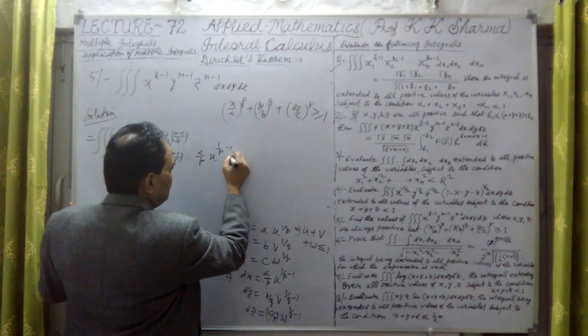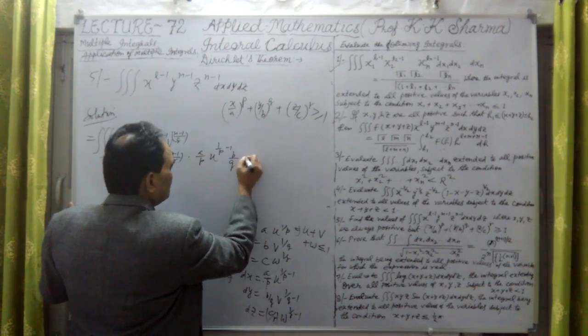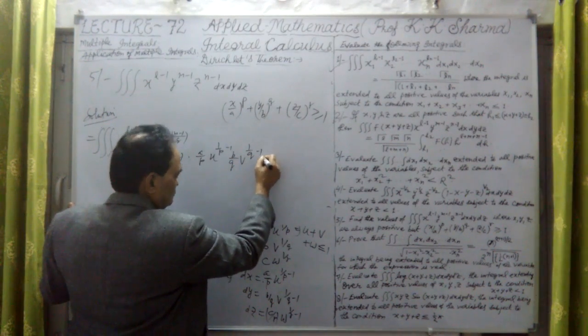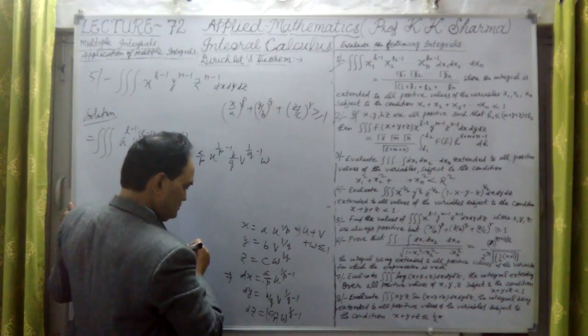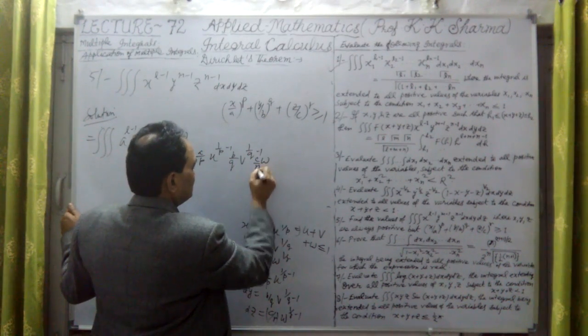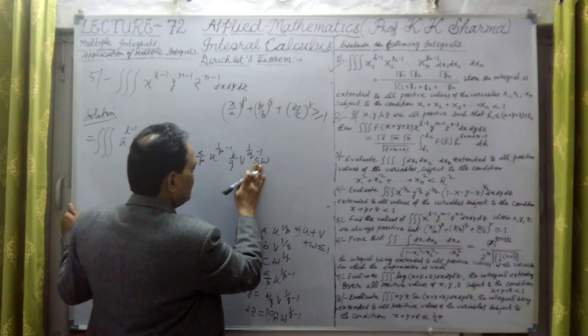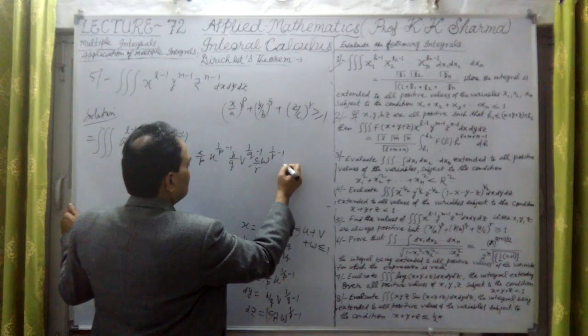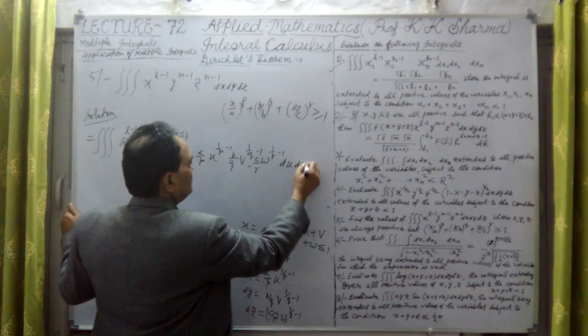Then v upon q, v raised to the power 1 upon q minus 1 into dv, and c upon r into w raised to the power 1 upon r minus 1 into dw. That is, into du dv dw.